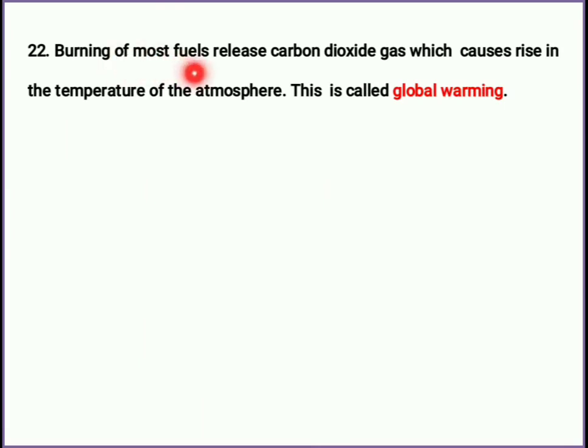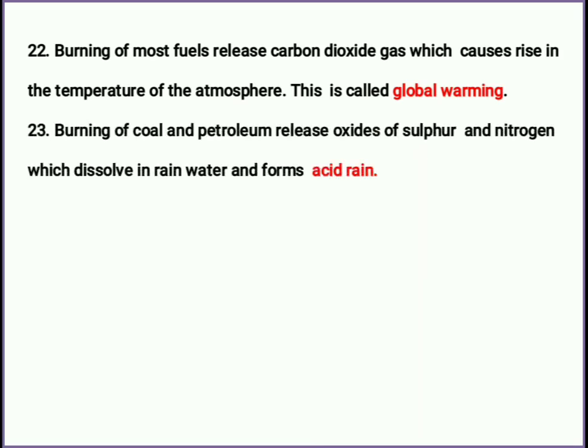Burning of most fuels releases carbon dioxide gas, which causes a rise in the temperature of the atmosphere. This is called global warming. Because of the rise of carbon dioxide, the earth's temperature will increase, and that process is called global warming. Burning of coal and petrol releases oxides of sulfur and nitrogen, which dissolve in rainwater and form acid rain.